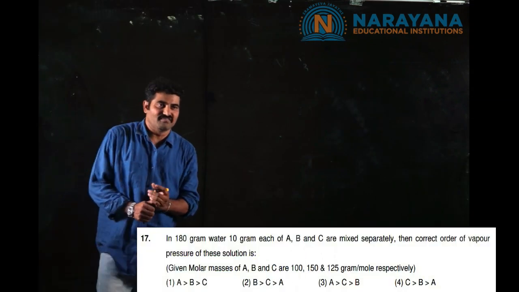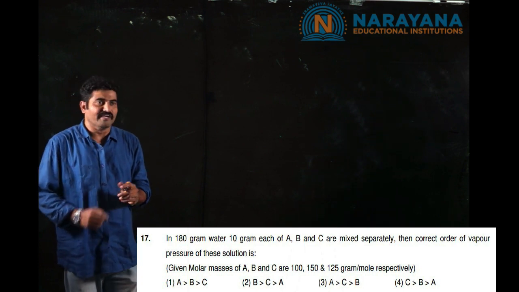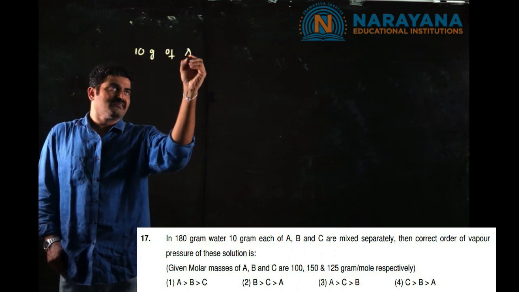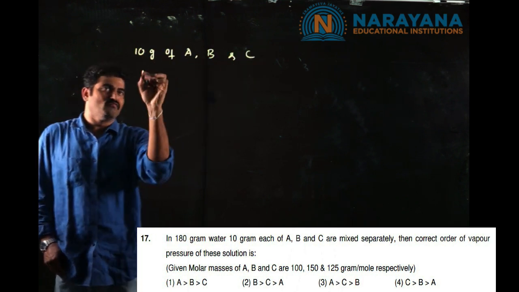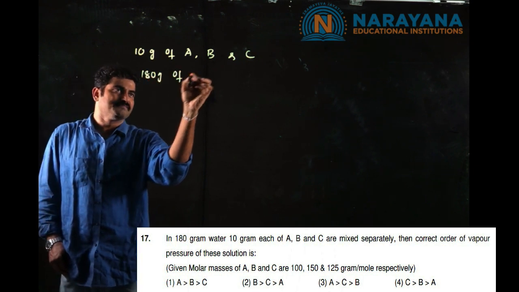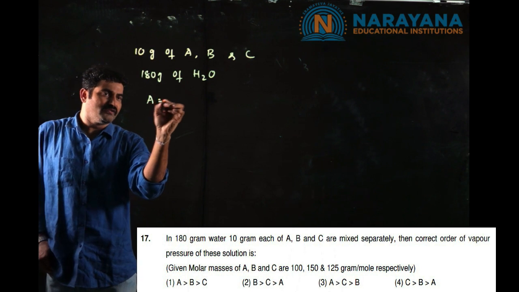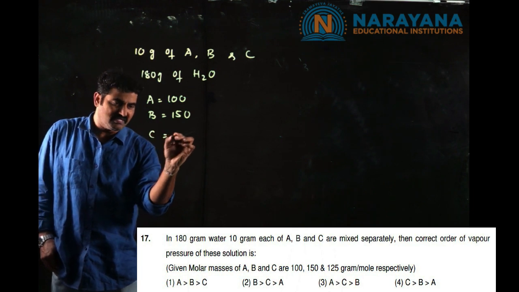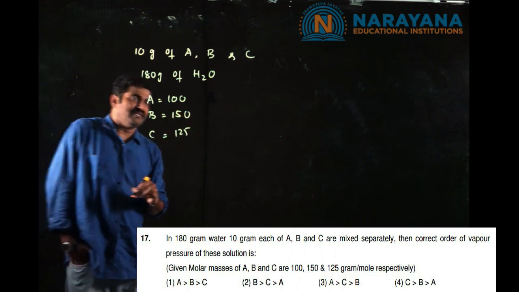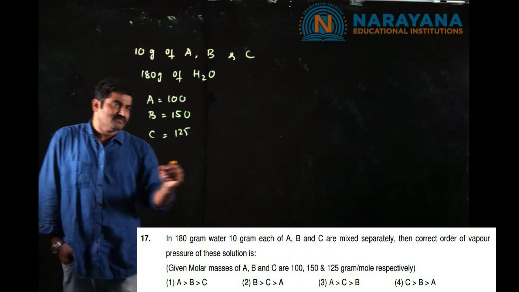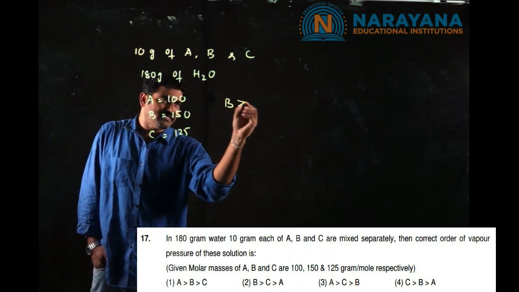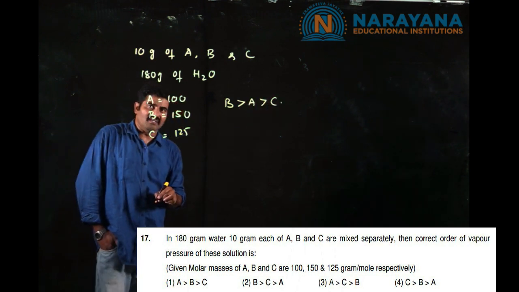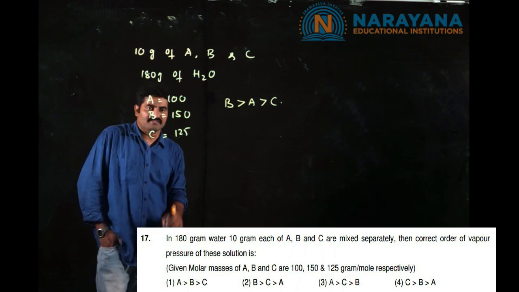Okay, the next question is from physical chemistry, from colligative properties. The question asked is, 10 grams each of A, B and C were dissolved in 180 grams of water. A molecular weight is 100, B molecular weight is 150 and C molecular weight is 125. Now we need to identify the vapor pressure order. So the order of vapor pressure is B greater than A greater than C. It is inversely related to the mole fraction of each component.